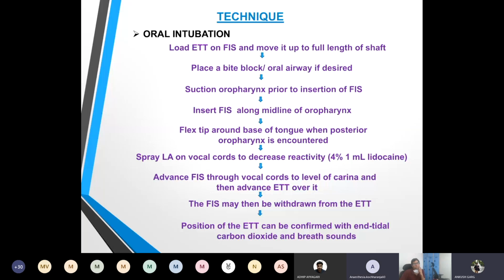In the exam, you will give one technique and stick to that technique. If the examiner asks what the other options are, you give other options. This is for all of you: when you are describing the technique, go for one technique. If you want to say 10% spray, go for that, but don't say 3 or 4 options. Dr. Ajay has already told you not to jump onto the technique; first go for the preparation.